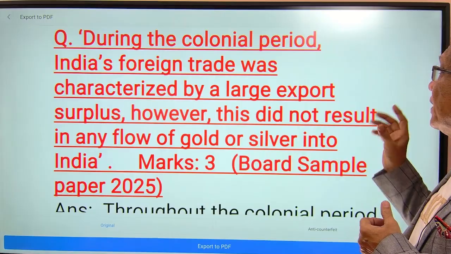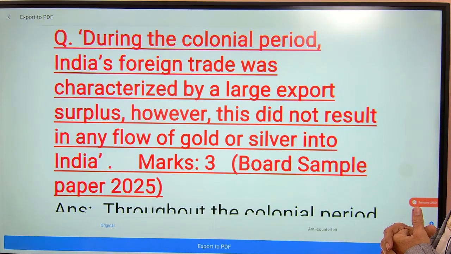During the colonial period, India's foreign trade was characterized by a large export surplus. Read again, during the colonial period. Colonial period means during the British period when India was under the British control, India's foreign trade was characterized by a large export surplus.